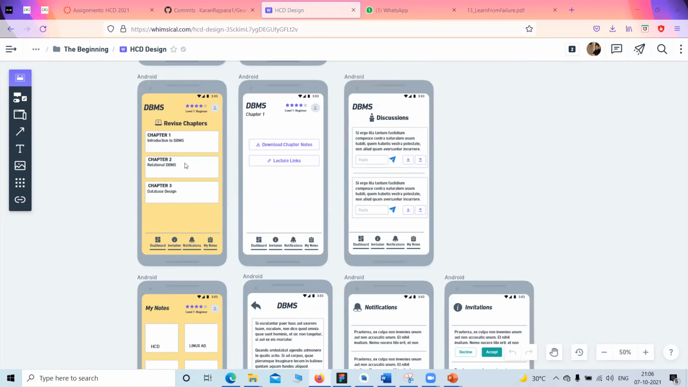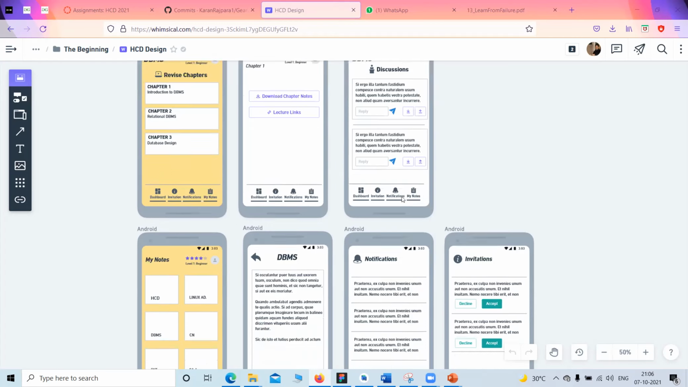This is the revised chapter. So chapter wise, we can get chapter links and lecture links and chapter notes, if any, like PPTs or anything. Discussions, if a student wants to discuss anything with his peer mates or faculties.